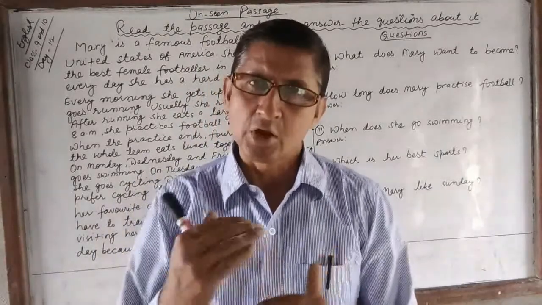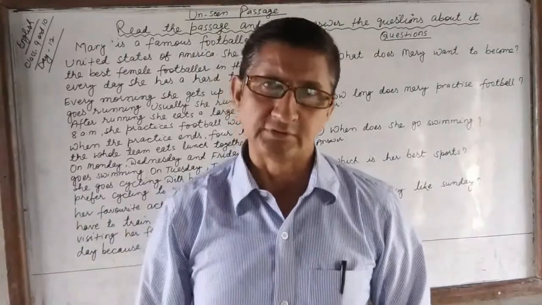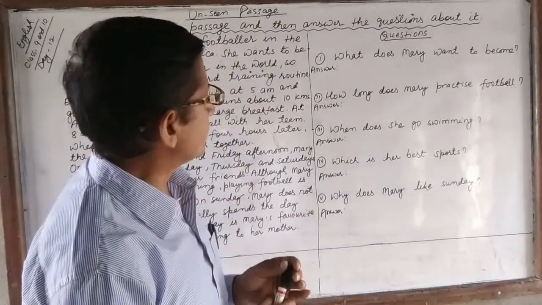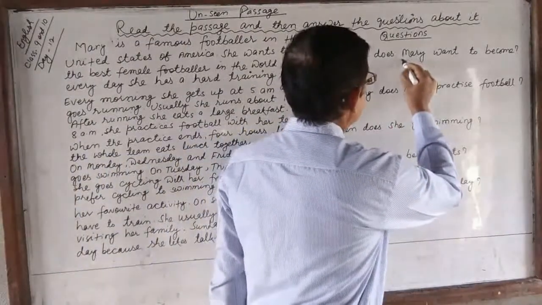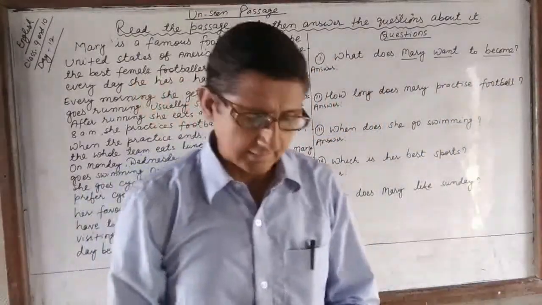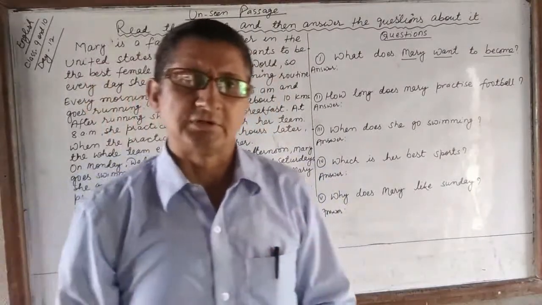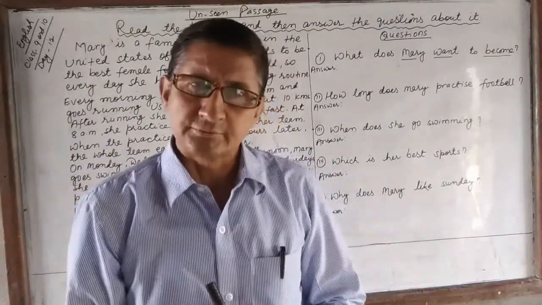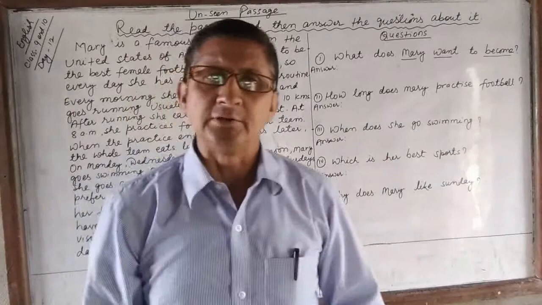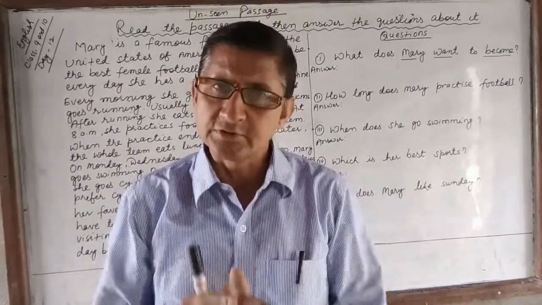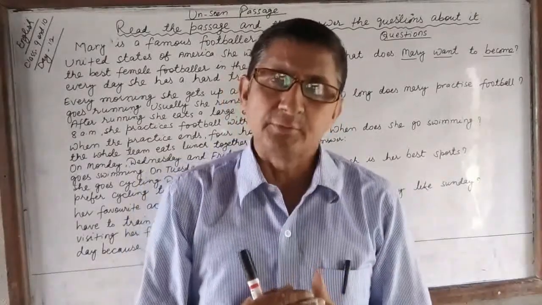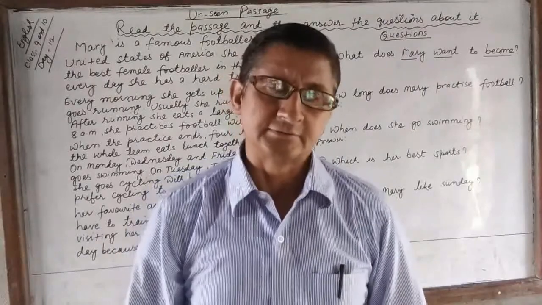After reading the question, underline the keywords in the question. Let's underline in the first question. The keywords are Mary, want, become. These are the keywords of the question. Why do you have to read the question first? Why do you have to underline the keywords? This will provide you information from the question to write the answer. It will make it easy for you to get the information to write the answer.